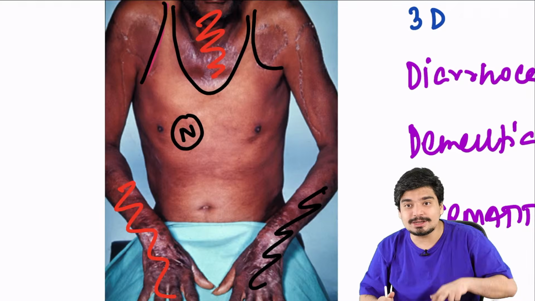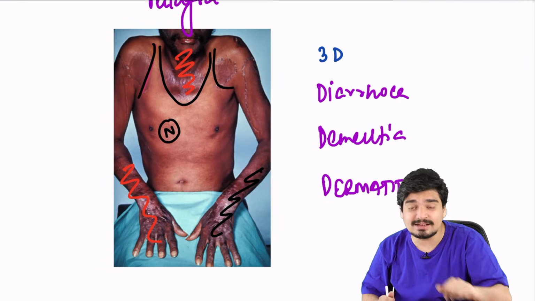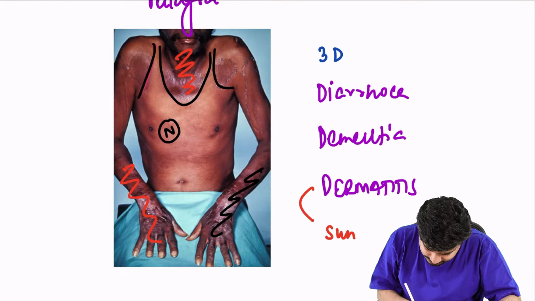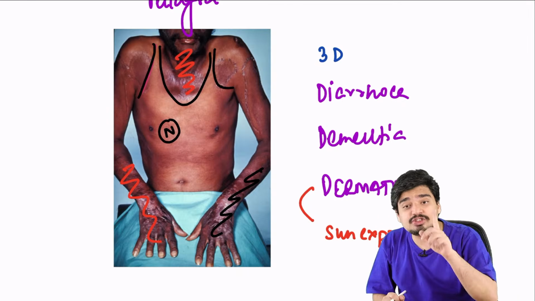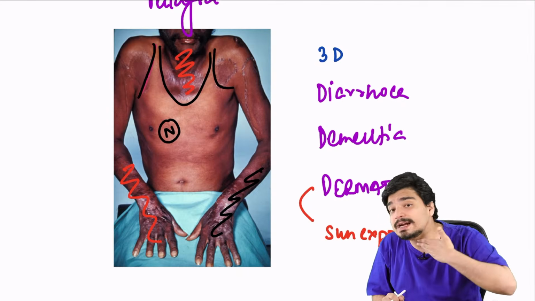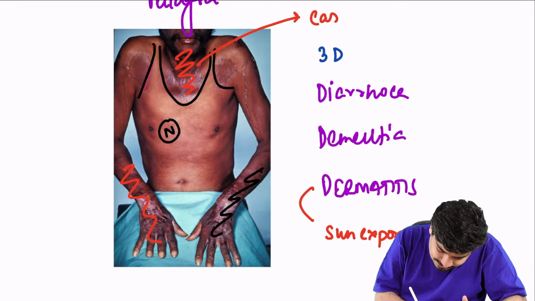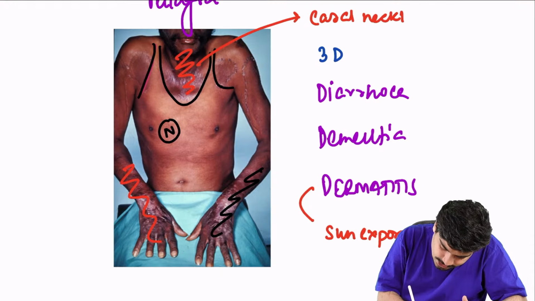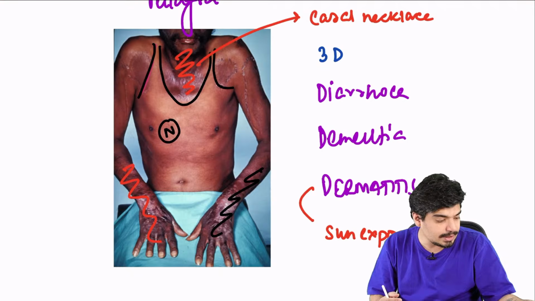So can I say the dermatitis which occurs in pellagra is sun exposed? It worsens in sun. Right? So dermatitis occurs in sun exposed areas as far as niacin deficiency and pellagra is concerned. And the dermatitis which occurs over the neck is like a necklace. This is known as Castle's necklace. Again, very frequently tested.